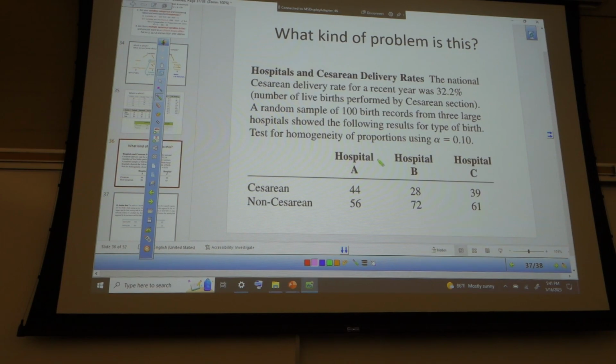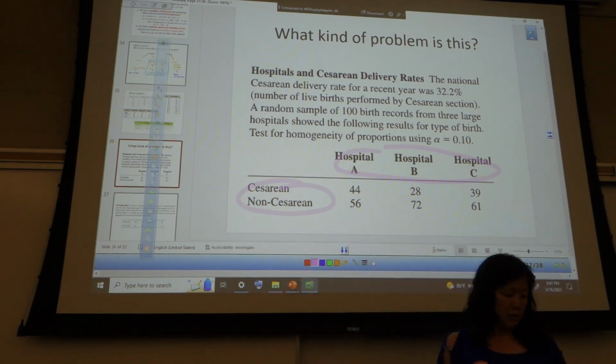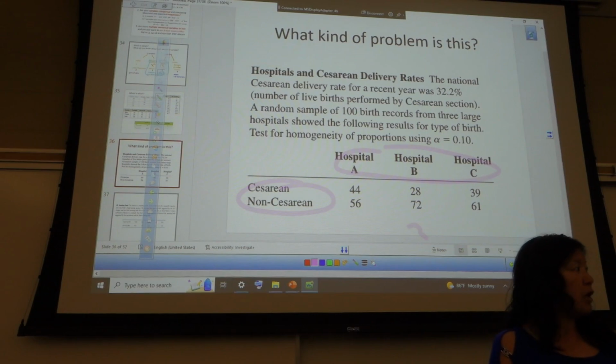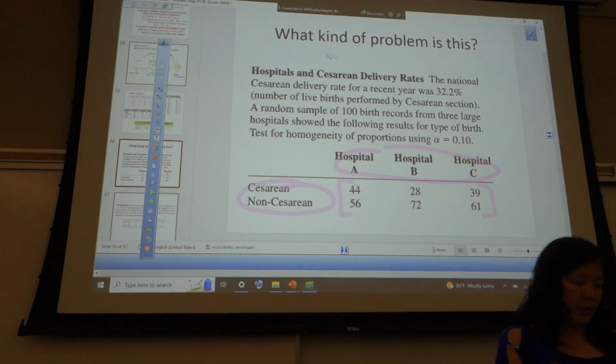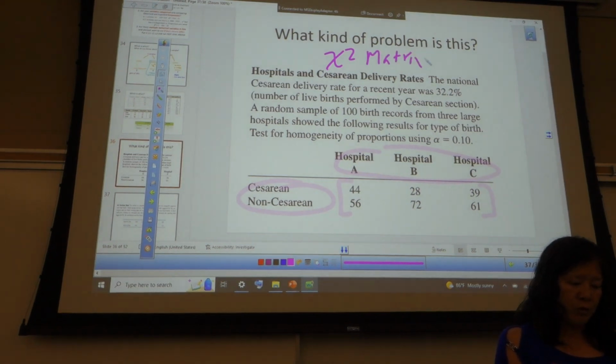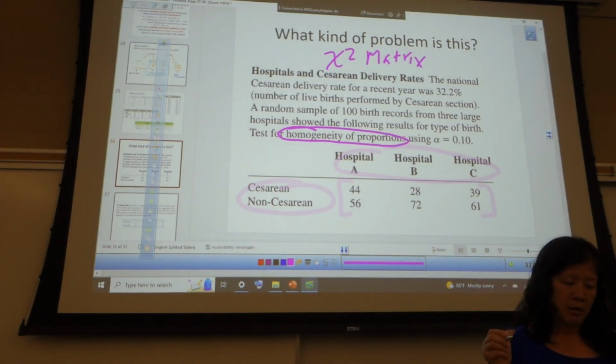All right, so visually, we've got this and we've got that. Are these different categories? No? Cesarean and non-cesarean? Are those two answers to a question? Yes. Yep, so those are categories as well. So this is a chi-squared matrix. Everybody okay with that part? There are also cues. For example, homogeneity of proportions. That's a chi-squared matrix test.